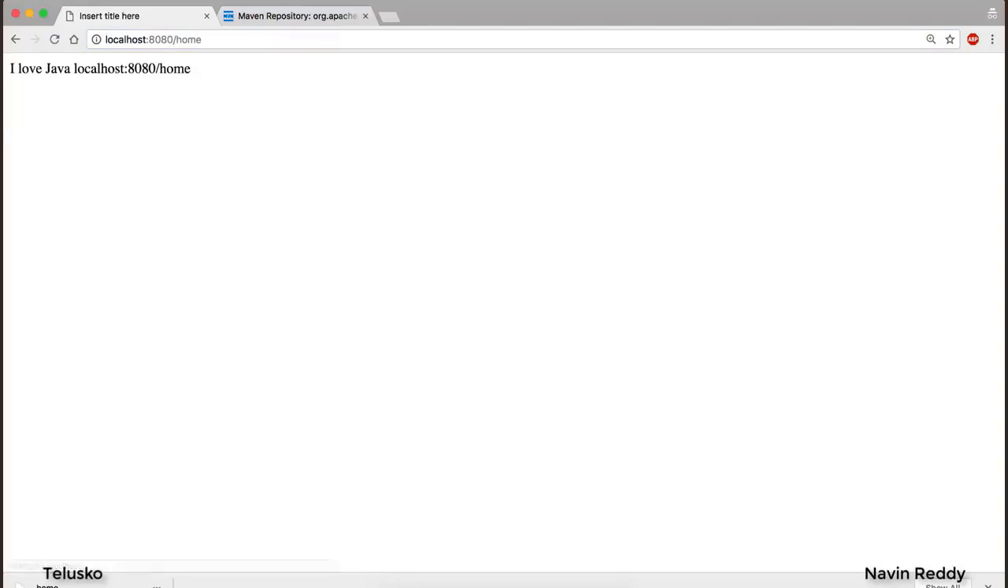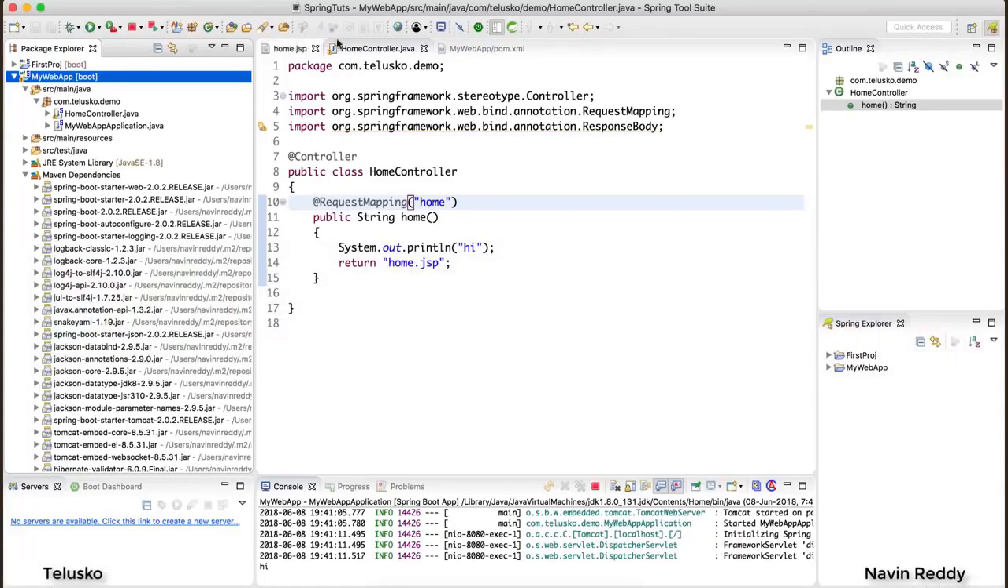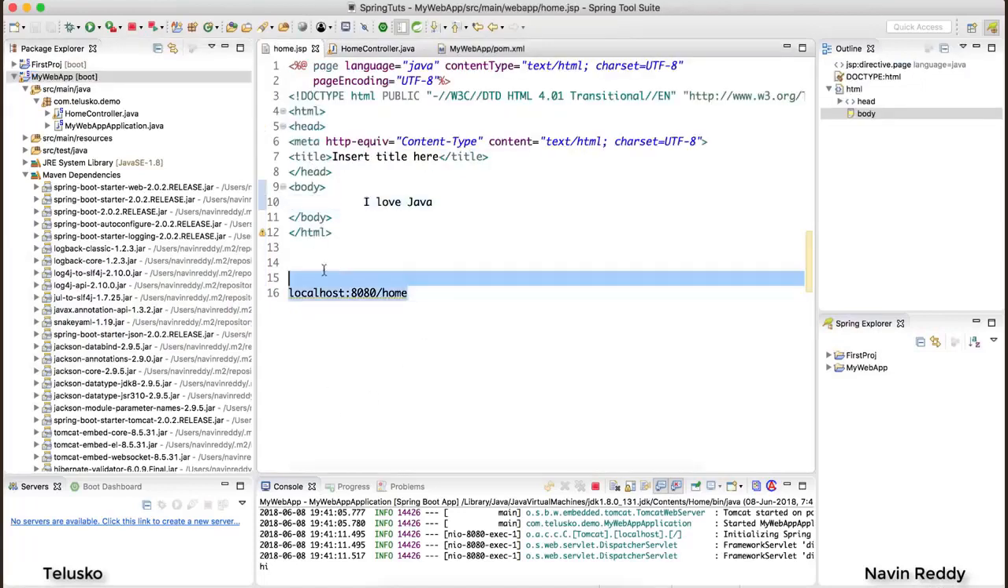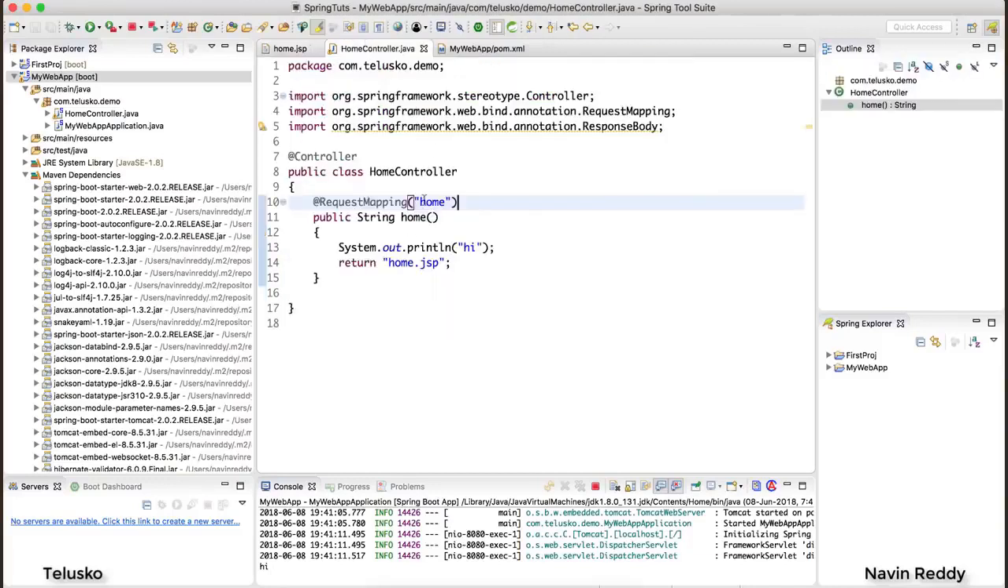I will say /home, and can you see that we got "I love Java" and we got the URL because in the page there was this text. But this is working, right? So this is your first application where the flow is happening, right? So you are calling the home page, it is returning home.jsp.